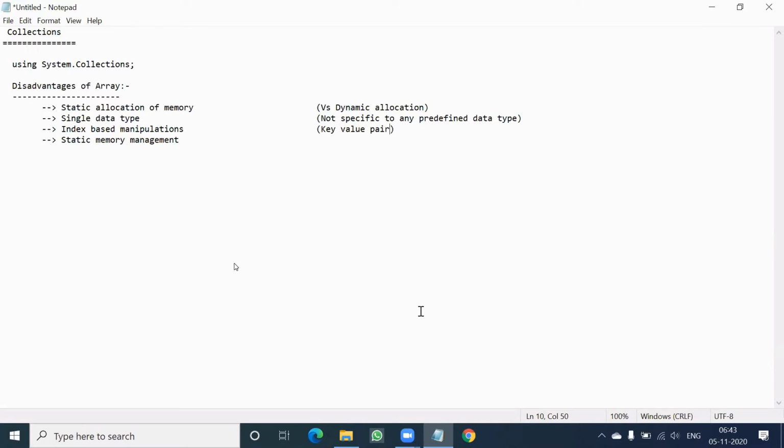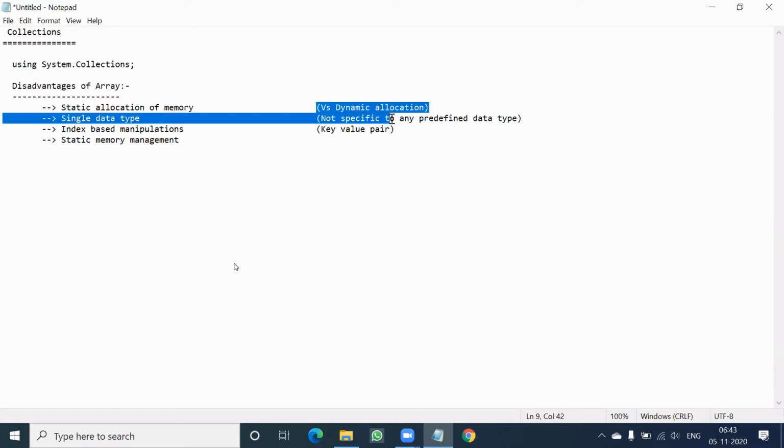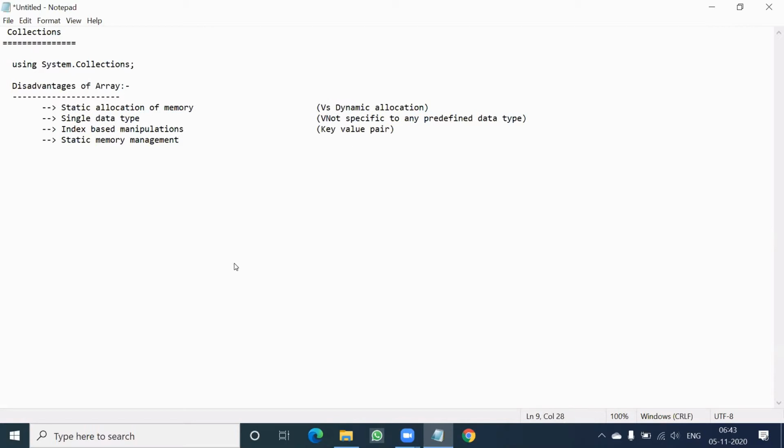Because of that, key value pair manipulation is better than index-based manipulation. So the right side, what I wrote, those are all offered by collection. That's why everywhere I'm writing versus this. That means indirectly saying array versus collections. Static allocation, static memory management, versus dynamic memory management.